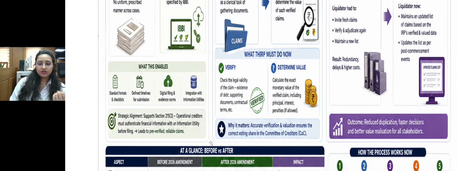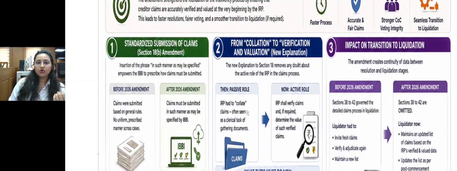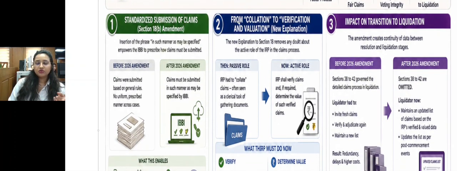Then second is the shift from collating to verification and valuation. A new explanation is added in Section 18, which removes any doubt about the active role of IRP in the claim process. What happens when a petition gets admitted?